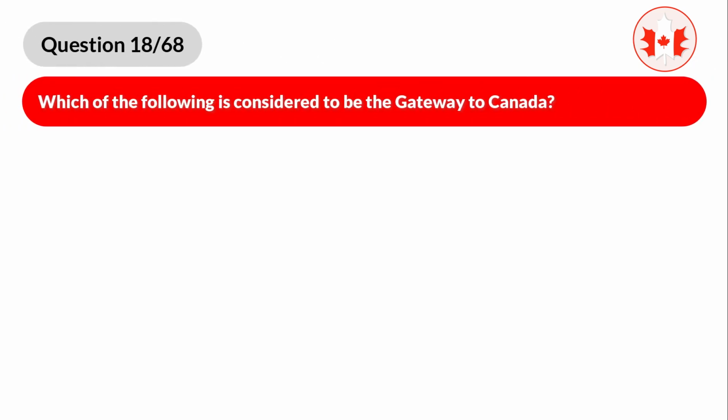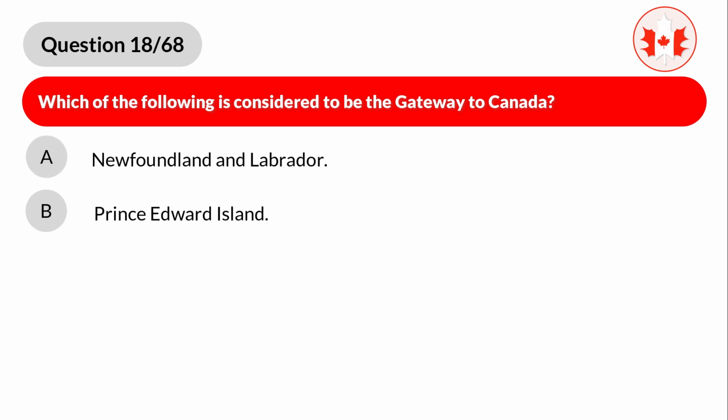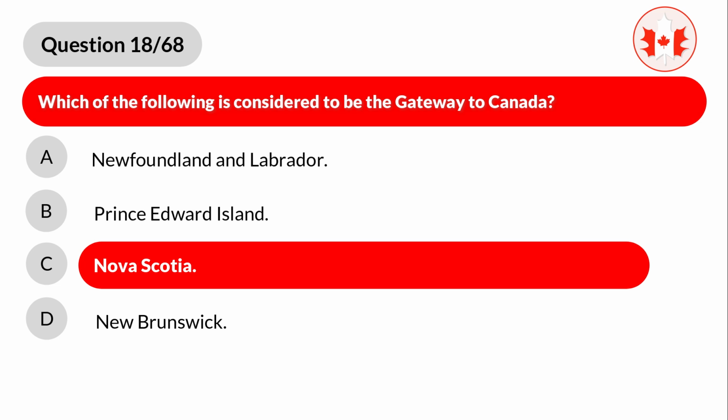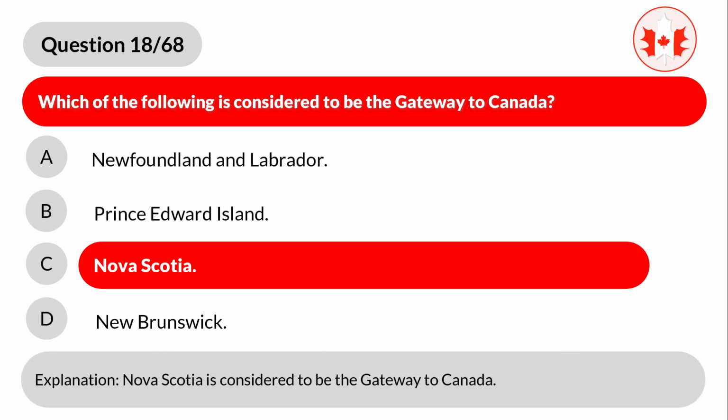Question 18. Which of the following is considered to be the gateway to Canada? A. Newfoundland and Labrador. B. Prince Edward Island. C. Nova Scotia. D. New Brunswick. Correct answer is C. Nova Scotia. Explanation. Nova Scotia is considered to be the gateway to Canada.